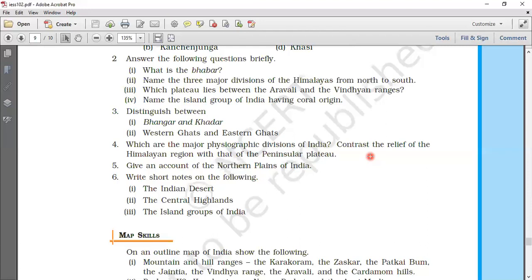I repeat, the Himalayan mountains, the Peninsula Plateau, the coastal plains, the northern plains, Indian desert, and the islands. And then the next part is contrast the relief of Himalayan region with that of the peninsular plateau. This also we will write as a difference between the two. In the Himalayan region, you will write, they are young fold mountains made from uplift of the strata formed by the sedimentary rocks.